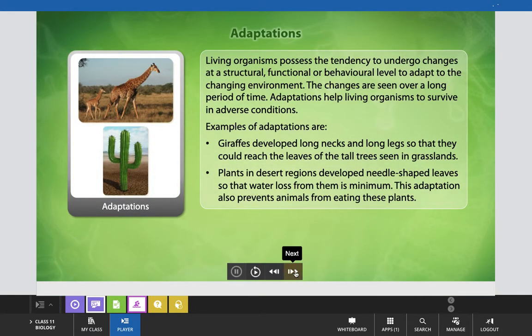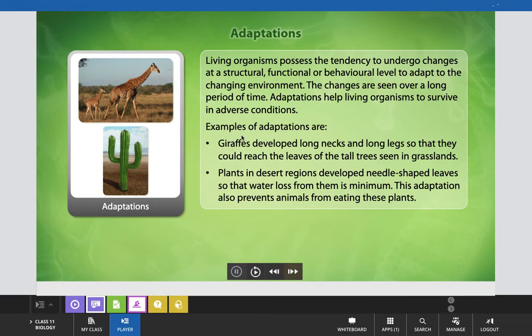Now come to another characteristic feature that is known as adaptations. Living organisms possess the tendency to undergo changes at a structural, functional or behavioral level to adapt to the changing environment. The changes are seen over a long period of time, and adaptations help living organisms to survive in adverse conditions. Some of the examples of adaptation that you have already studied, we are now recalling in this chapter.